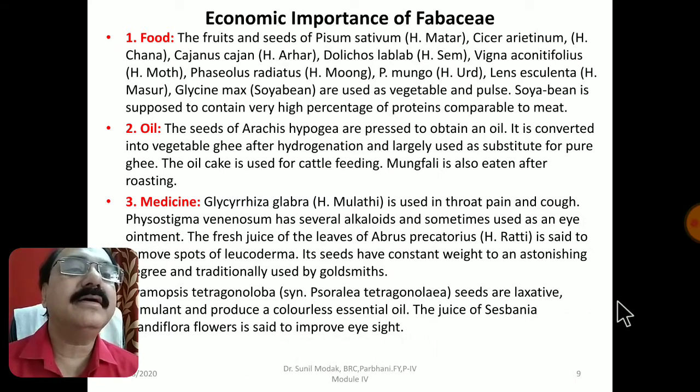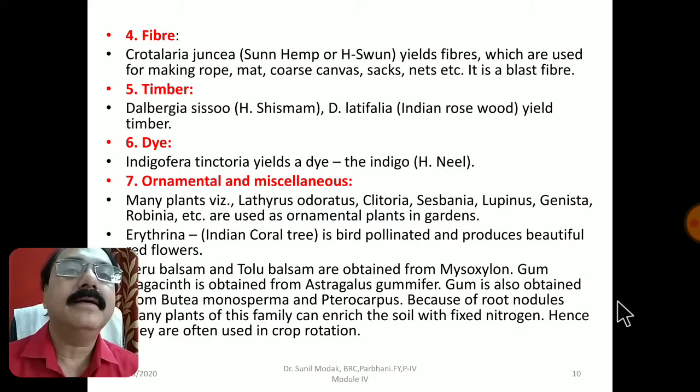Then fiber yielding plants are there, like Crotalaria juncea, sun hemp, that we call. Then timber, Dalbergia sissoo जिसको कहते हैं, one of the most economically important trees.